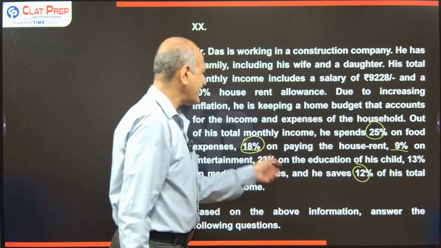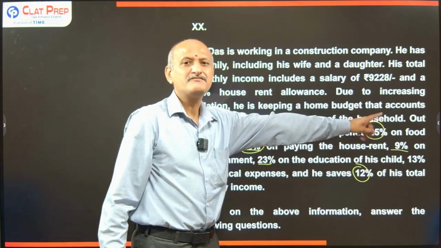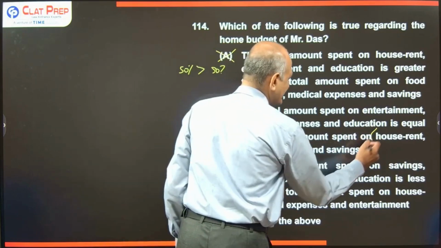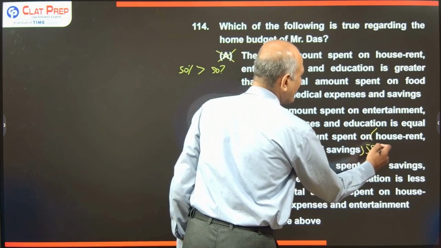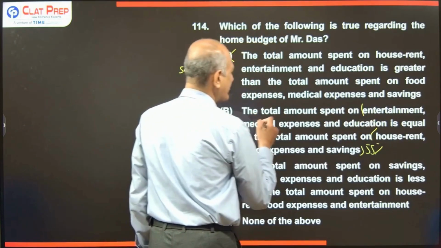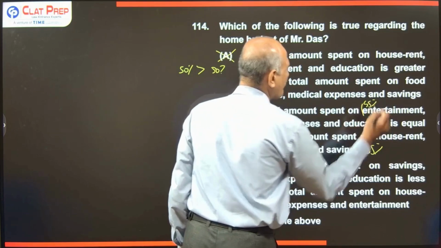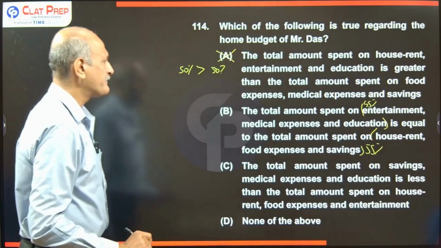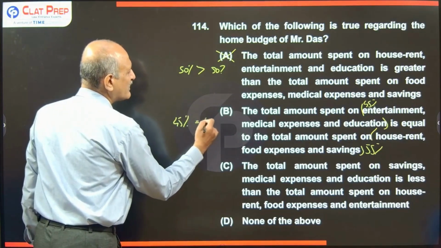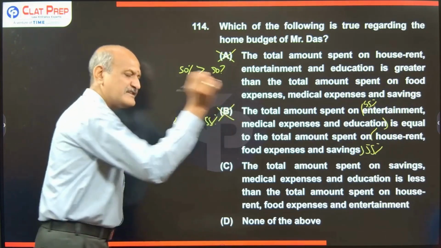On these 3 categories we are adding 18 plus 12, that is 30. 30 plus 25 is 55. So in these 3 categories it is equal to 55%. What does this mean? On the other categories, that is entertainment, medical and education, it will be 100 minus 55, that is 45%. He is telling that 45% is equal to 55%. Is this statement true? Definitely no. So this statement also is false.